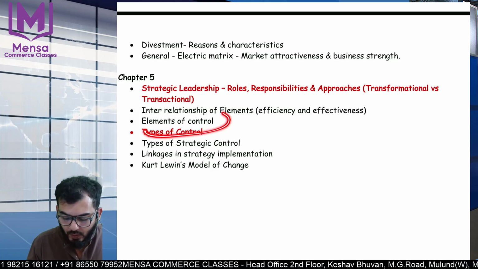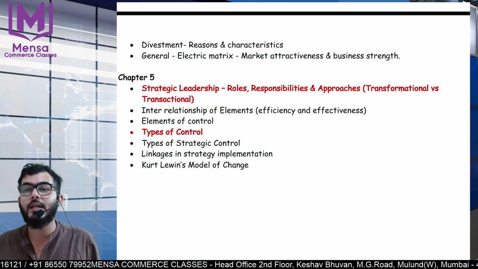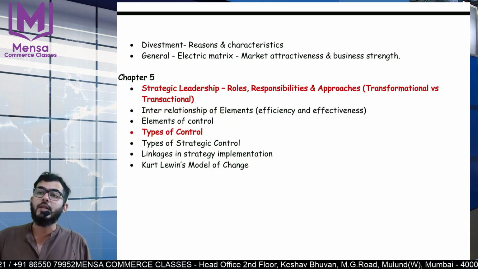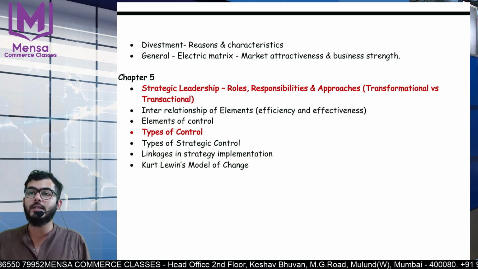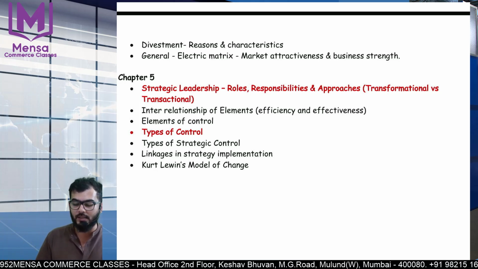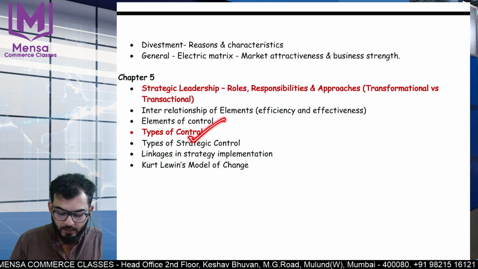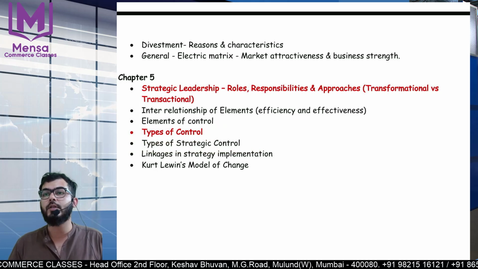Then we have control. Control, you have to do everything under control. What are the elements? What are the types of controls? There are operational control, management control, and strategic controls. And within strategic controls, there is strategic surveillance. So you have to finish all of these under types of strategic control.